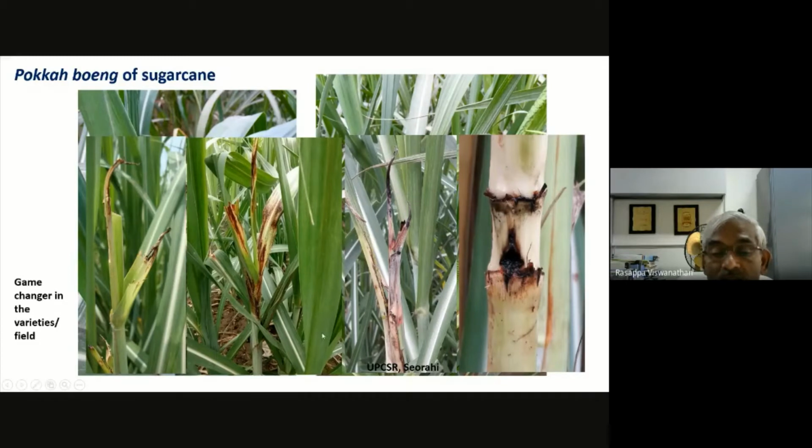Probably you must have heard the terms acute phase and chronic phase. What you are seeing now are all the acute phase, which leads to the top rot symptom. Sometimes even if there is recovery, you may see knife-cut symptoms. These are the different symptoms you are seeing, and in many places they have resorted to fungicide spraying. Peculiarly, in these last 2 seasons in Tamil Nadu, we have seen a different kind of epidemic outbreak of pokkah boeng that nobody has reported so far. You can see this type of symptoms. Actually, you can see the growth.